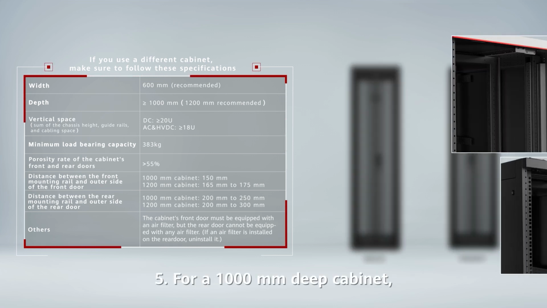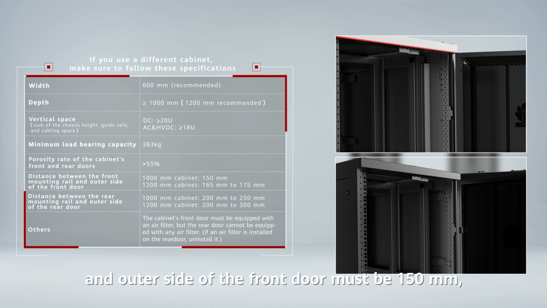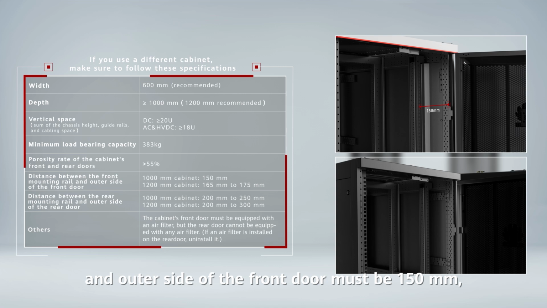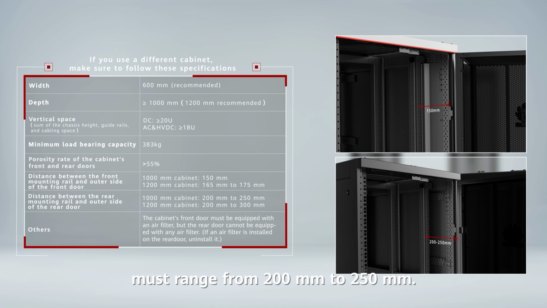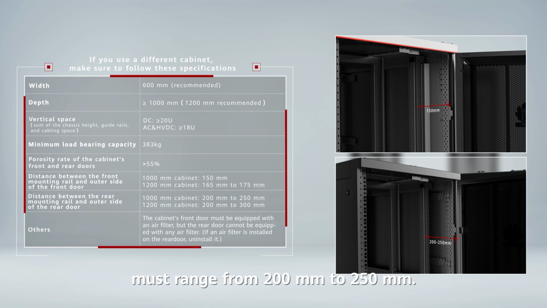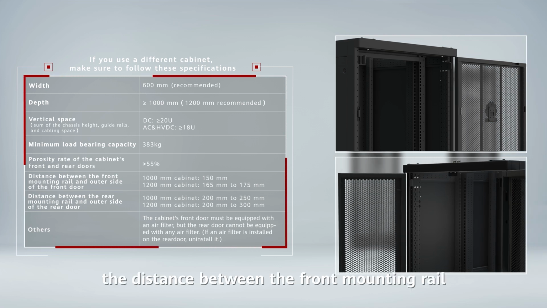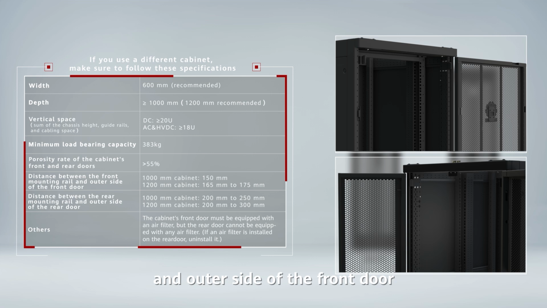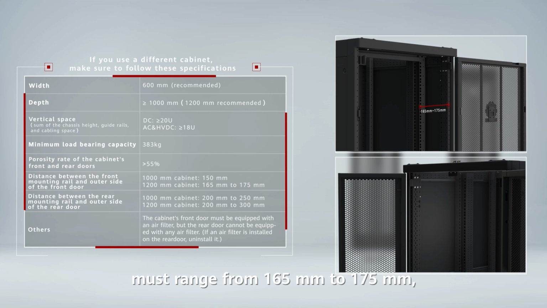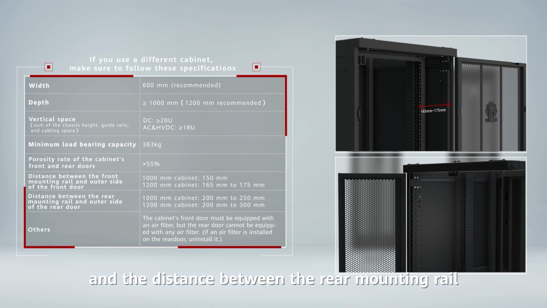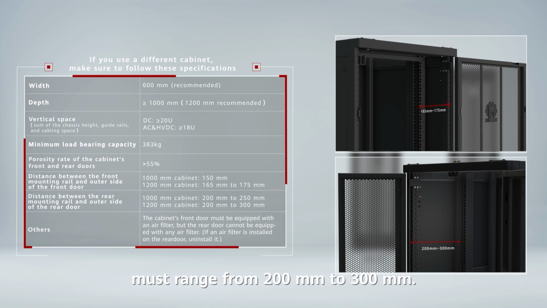Fifth, for a 1,000 mm deep cabinet, the distance between the front mounting rail and outer side of the front door must be 150 mm, and the distance between the rear mounting rail and outer side of the rear door must range from 200 mm to 250 mm. For a 1,200 mm deep cabinet, the distance between the front mounting rail and outer side of the front door must range from 165 mm to 175 mm, and the distance between the rear mounting rail and outer side of the rear door must range from 200 mm to 300 mm.